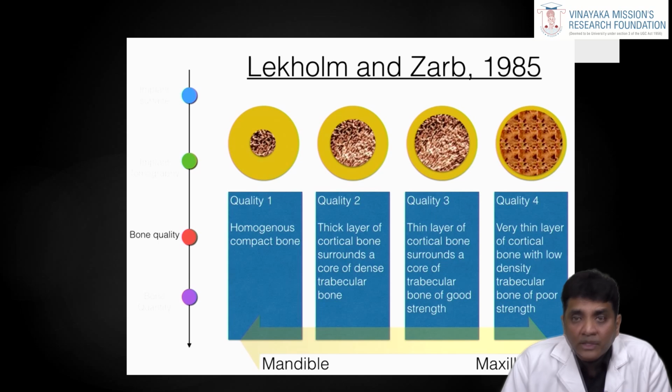But when you are talking about the better quality for placing an implant, it is quality 2, because we don't want a completely compact bone. We need some amount of cancellous bone, because, as I said, for healing around the dental implant and better osseointegration, we need a blood clot and the progenitor cells to come there. So we need some amount of trabecular bone for that. There will be better osseointegration. So quality 2 is the best. Quality 1 and quality 2 bone will be mostly seen in the mandibular area, and quality 3 and quality 4 in the maxillary area.